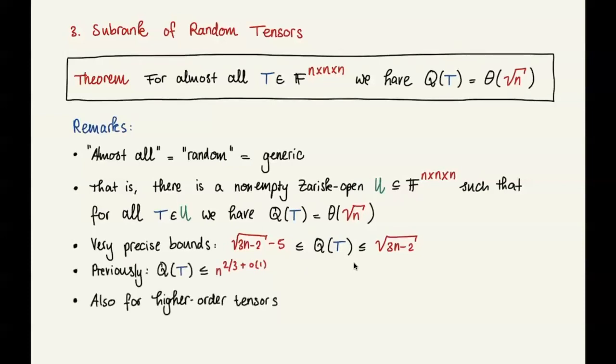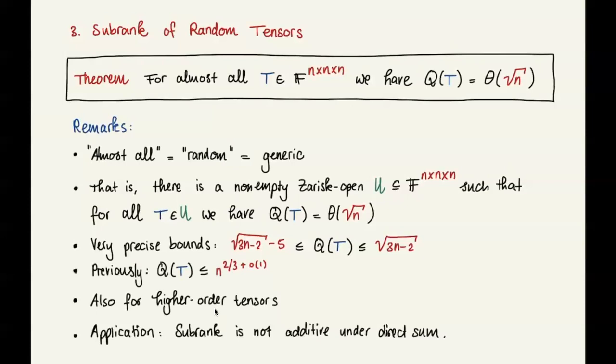And this improves previous bounds. Previously, what was known was that the subrank was at most n to the power 2/3. Now we get square root n, and our result also generalizes to higher order tensors. I'm phrasing everything for order 3 tensors, but we have it for higher order tensors too.